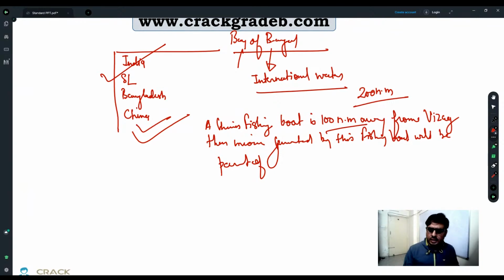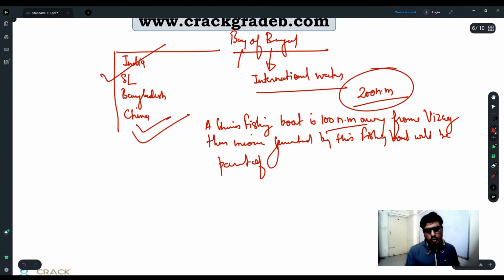If it is in India's exclusive economic zone, then automatically it is going to be part of India's GDP.